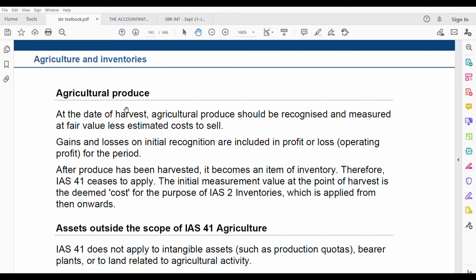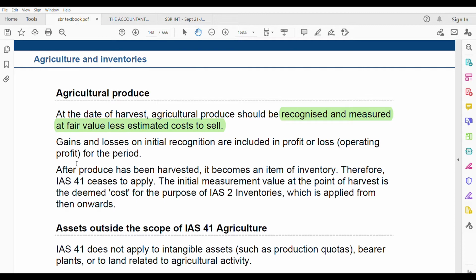Agricultural produce. At the date of harvest, agricultural produce should be recognized and measured at fair value less estimated cost to sell. Here it is the same as biological assets: fair value less cost to sell. Gains and losses on initial recognition are included in profit and loss, in the operating profit for the year. It follows the same thing as biological assets: gain or loss in profit and loss, even on initial recognition. Usually gains and losses arise in subsequent measurement, not initial recognition, but here they do.